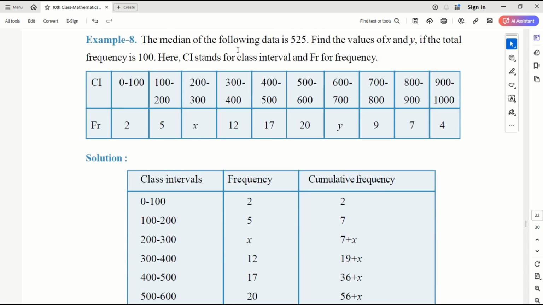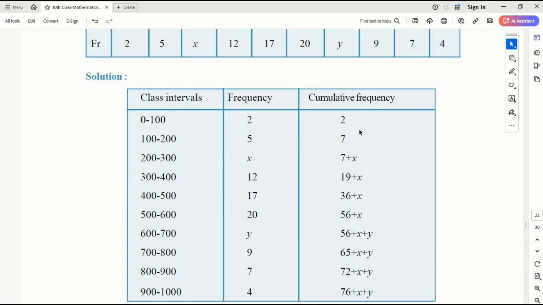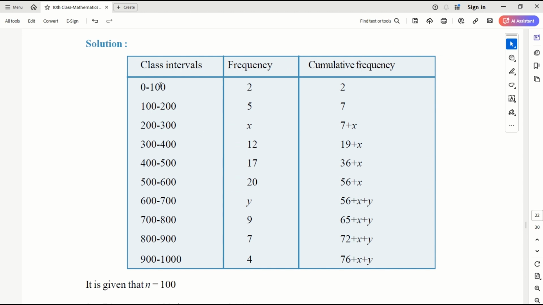Now, the median of the following data is 525. This is a question where they already gave the median and you find the missing frequencies x and y. We do it the same way. First write the class intervals. Frequencies x and y we need to find out. Cumulative frequency will be 2, 2 plus 5 is 7, 7 plus x, then 7 plus x plus 12, 19 plus x, and keep writing like this.